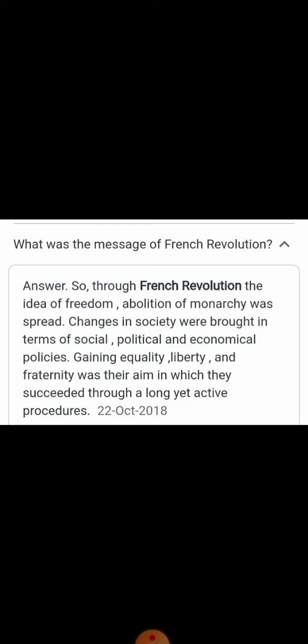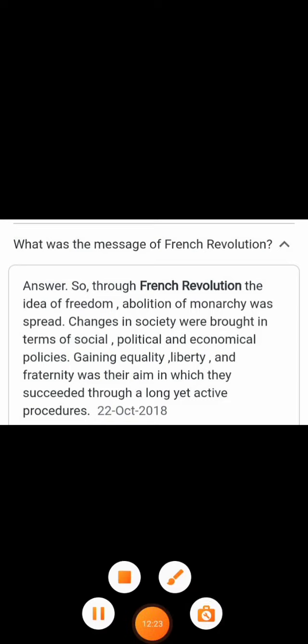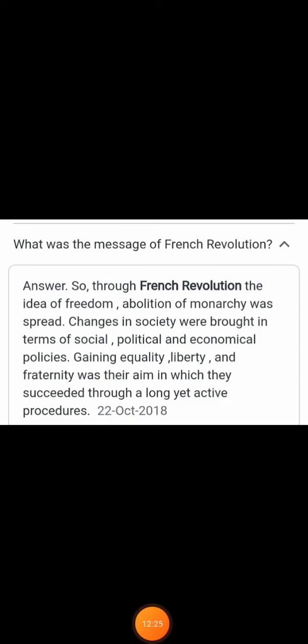So the lower class people also got liberty and freedom, like political liberty and religious liberty. Okay, they also gained a good place in society. And fraternity was there, an aim in which they succeeded through long yet active procedures. So all were equal in the eyes of the government. This took place, children.